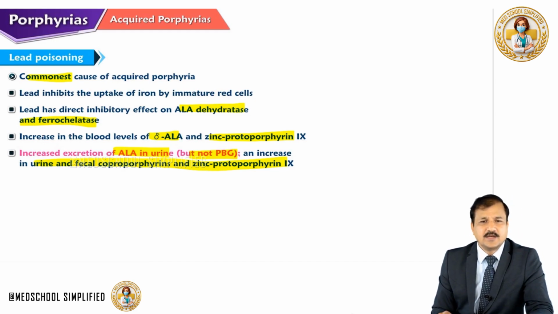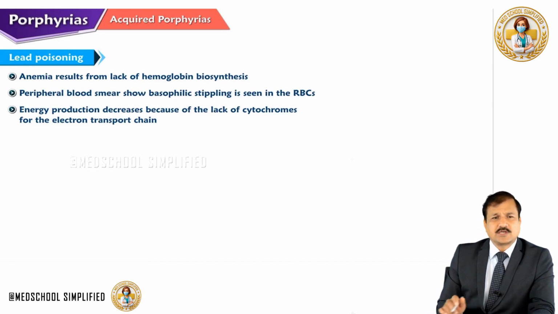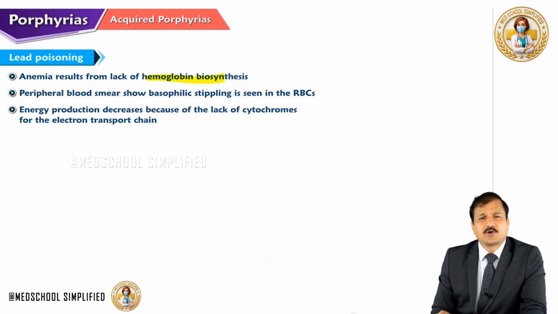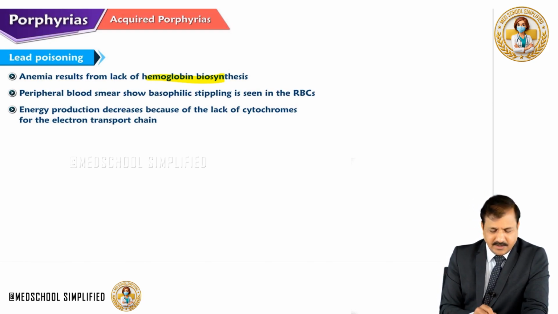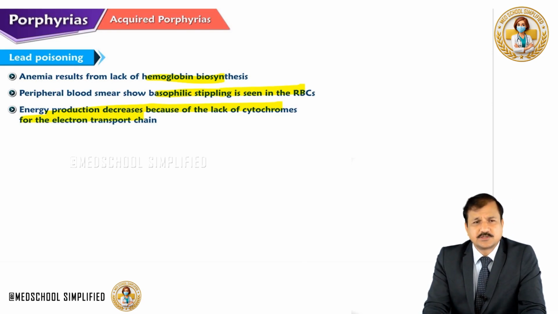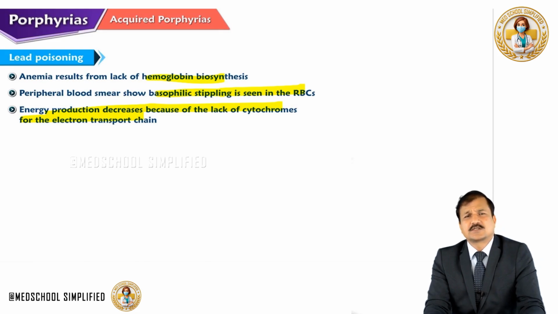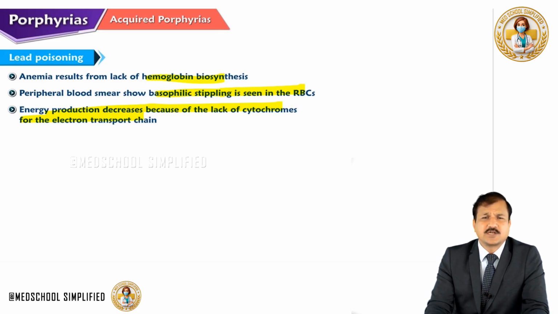The patient shows anemia, which is a result of lack of hemoglobin synthesis. The peripheral blood smear shows basophilic stippling in the red blood cells. Energy production decreases because of lack of cytochromes for the electron transport chain. Why? Because heme is necessary for the cytochromes that are necessary for electron transport chain complexes.